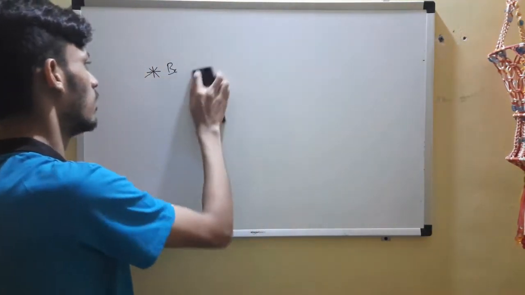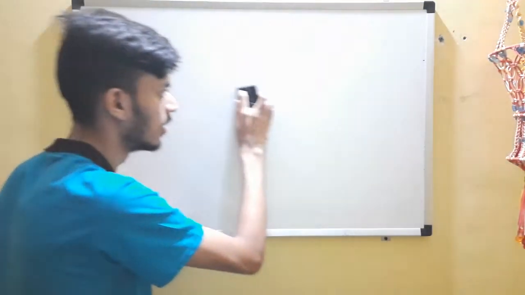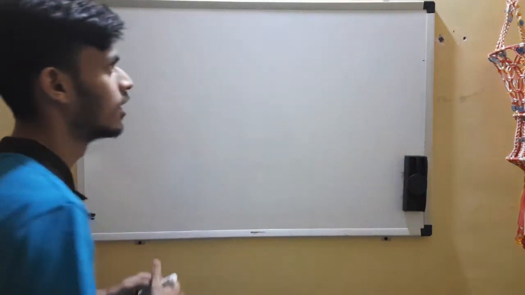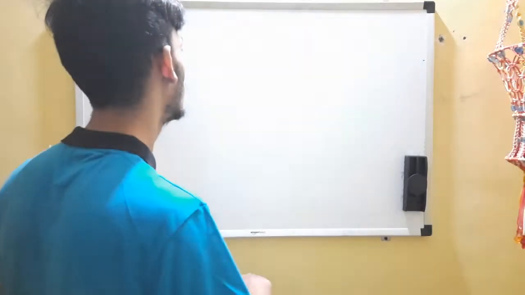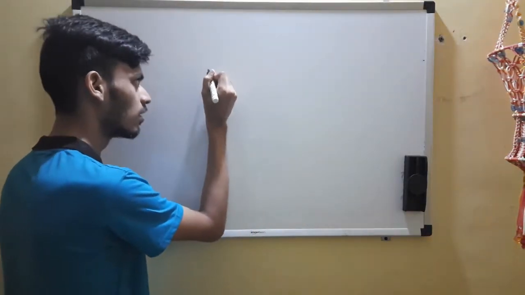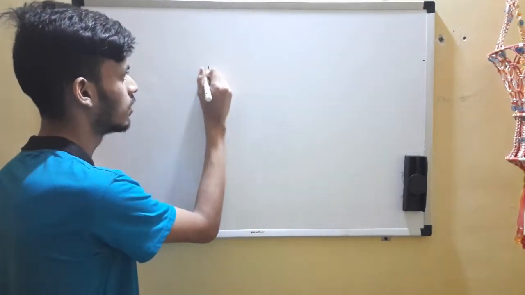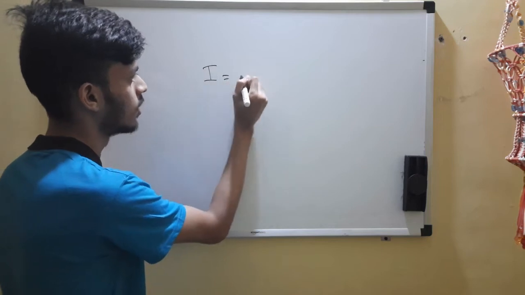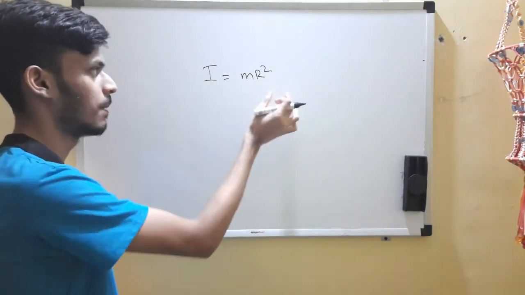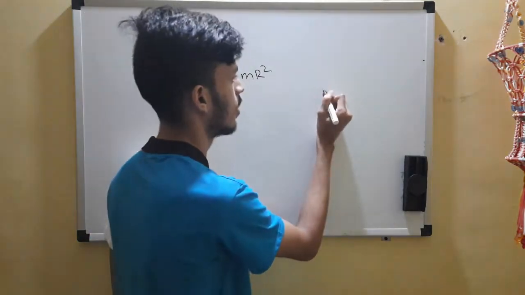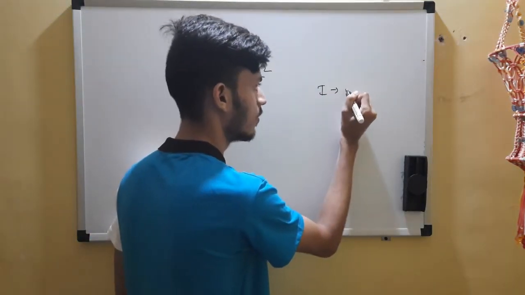So we tried a lot of examples in linear motion, and so now let's go to rotation. You learn rotation also this year. One of the formulas of rotation is I equals mr square. What is this I, what is this m, and what is this r? I is moment of inertia.